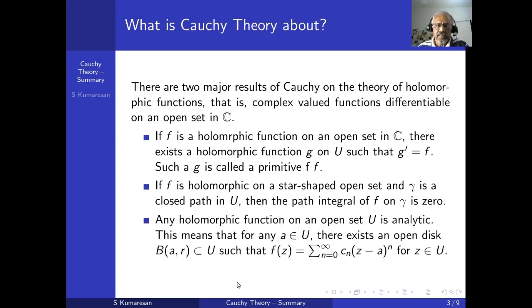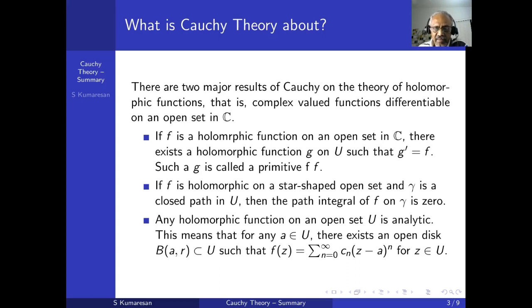Okay, so that's why this second one, as I said, is an immediate consequence of the first one. And what is the second major result? The second major result is: any holomorphic function on an open set, there is no condition on the geometry of the set, it's just an open set, only a topological condition. If it's an open set, then it is analytic.